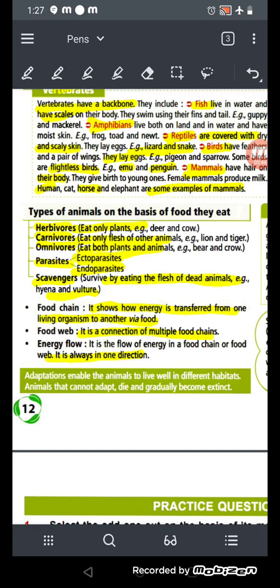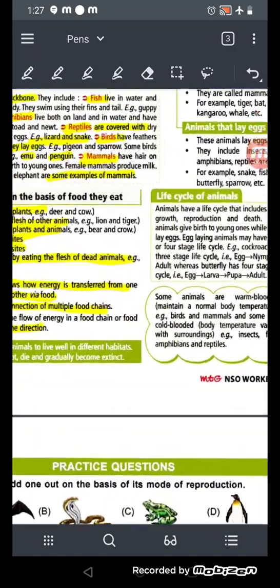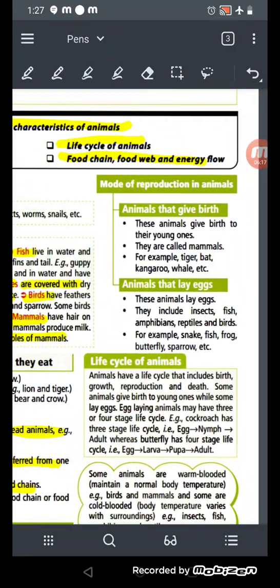So many animals are extinct, meaning they are no longer here; once upon a time they were there, like dinosaurs and all, but now there is no animal of that type. That animal is nowhere, okay? They have died. They are called extinct animals, right? And why are they extinct? Because they did not adapt themselves according to the environment, okay? According to the place.